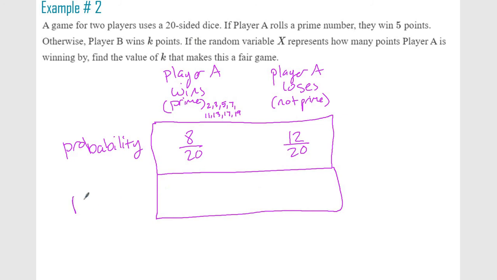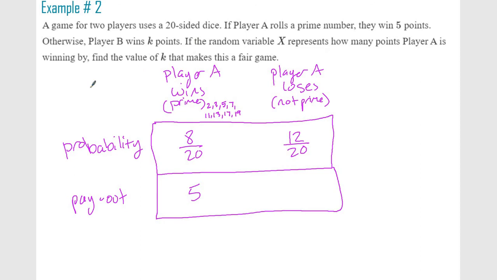So don't be confused with the payouts here. Player A wins, they win 5 points. If player A loses, that means B wins the points, and that difference is what you're looking for. X represents how many points player A is winning by.